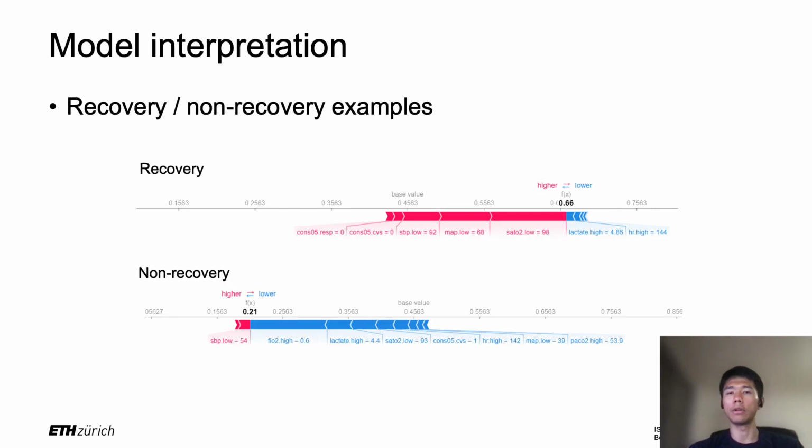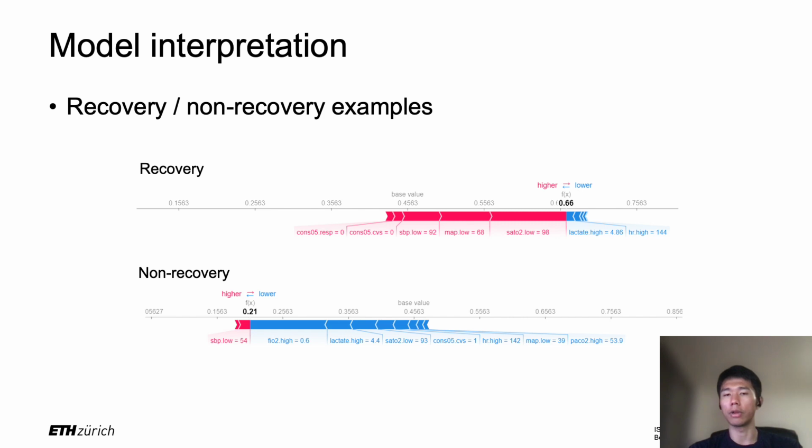Then we can look more closely at 2 patient examples of how the model made its decisions, a recovery and a non-recovery example. The recovery example had a relatively high heart rate and lactate level, but did not have respiratory or cardiovascular failure, and the oxygen saturation and blood pressure were at relatively normal values, so he or she eventually recovered.